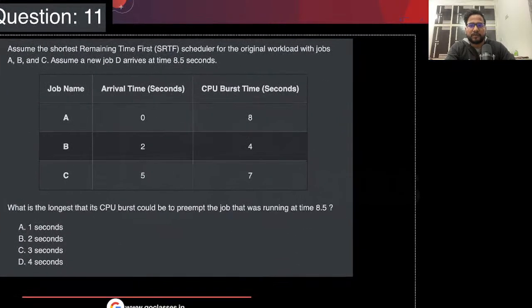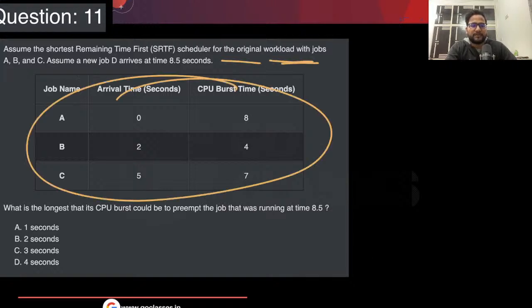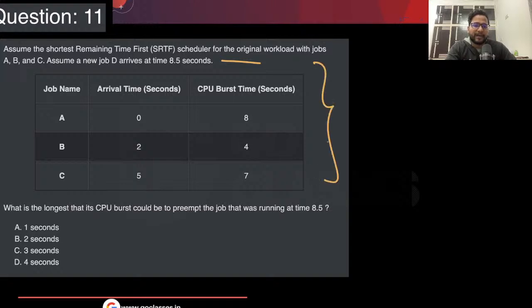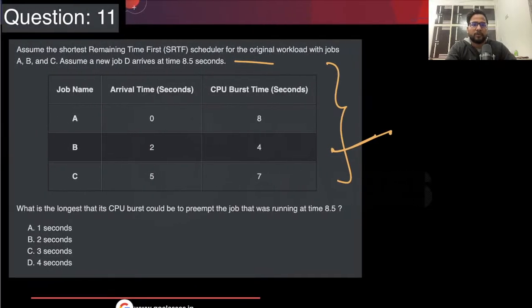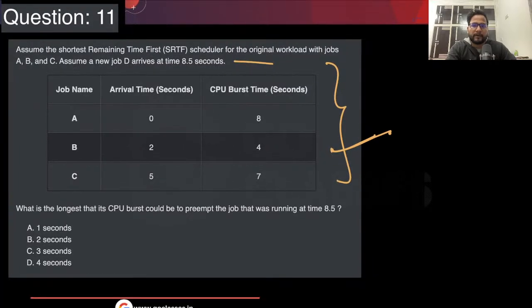This question was related to scheduling, which was comparatively, I guess, an easy question. In this question they are saying to assume the shortest remaining time first, which is the SRTF scheduler, for the original workload, and this is the table that has been given. A similar kind of question was also there in the previous mock test. Do you recall that? Mostly some of you might recall, otherwise that is fine. By the way, what was your answer to this question? Tell me your answer. You people are saying C. Yes, C is the correct answer.